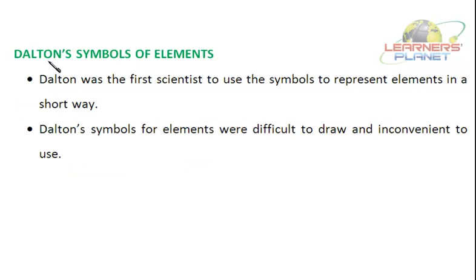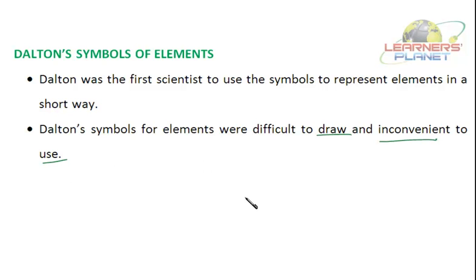Dalton, he was the first one. Dalton's symbols of elements. Dalton was the first scientist to use symbols to represent elements in a short way. But he used pictorial symbols. He used pictures to represent elements. Now definitely they'll be difficult to draw. Every time you can't draw pictures. Dalton's symbols for elements were difficult to draw and inconvenient to use.